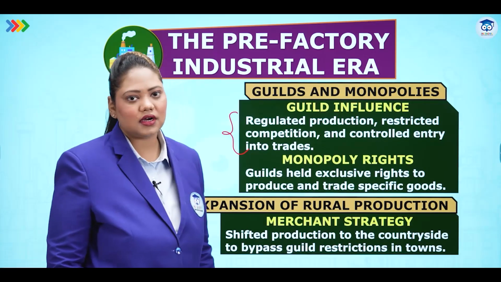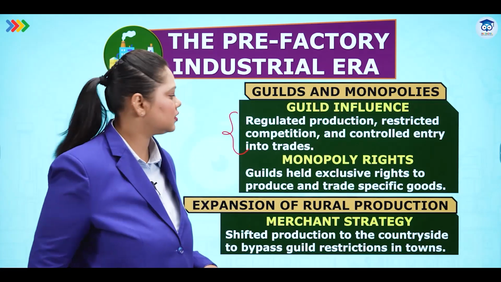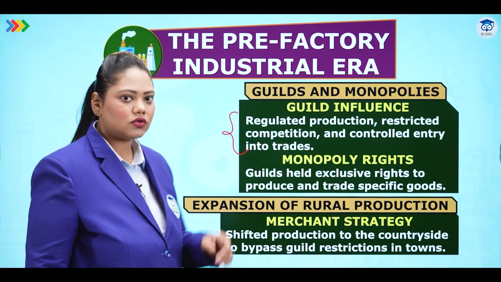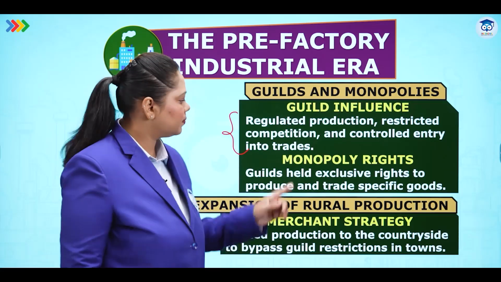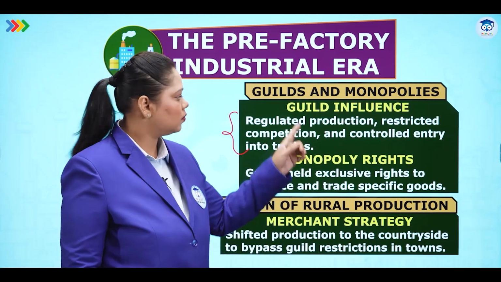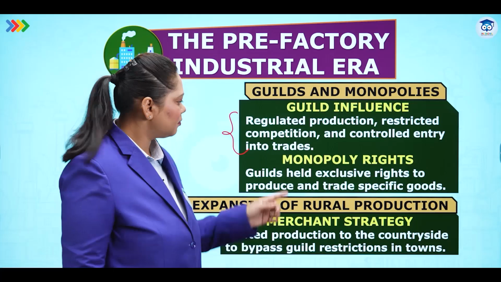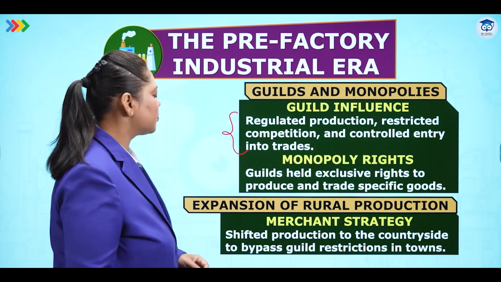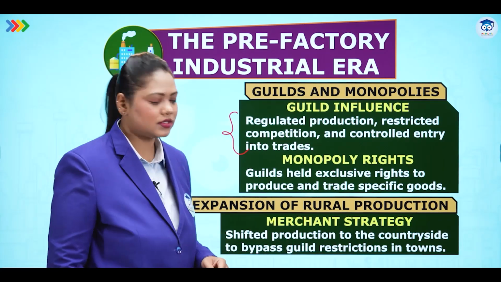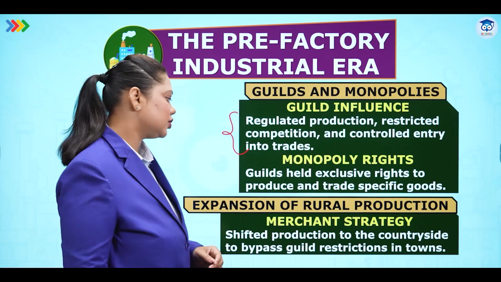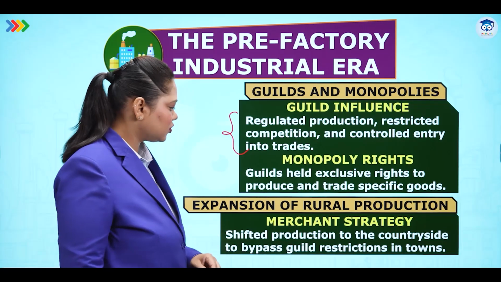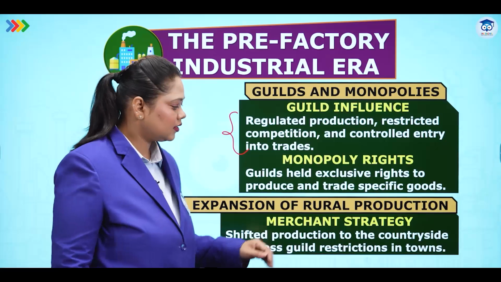Like I told you, guilds are groups or corporations of merchants. Monopoly rights. Monopoly means only one person rules. So the person ruling, or the guild ruling, was that trader guild. Monopoly rights, guilds held exclusive rights to produce and trade specific goods. Expansion of rural production, merchant strategy. They shifted production to the countryside to bypass these guild restrictions.